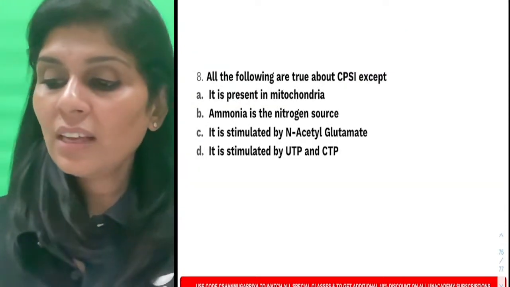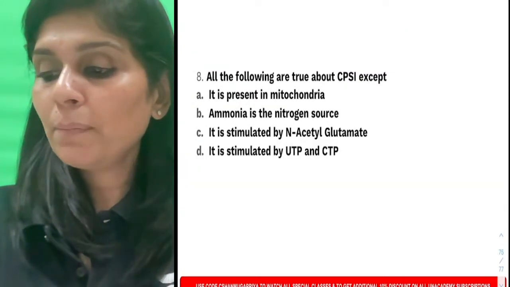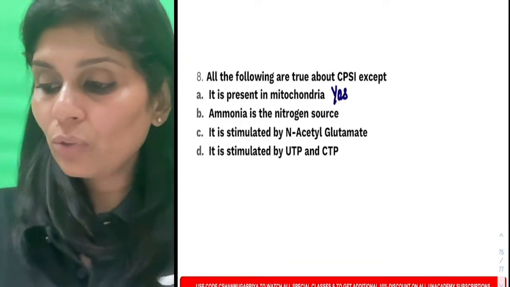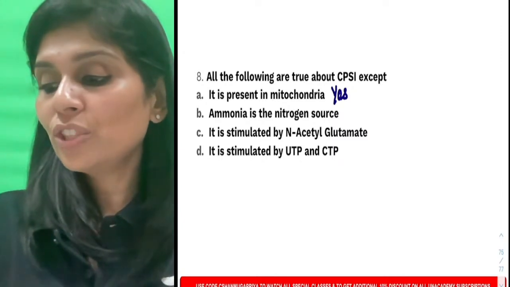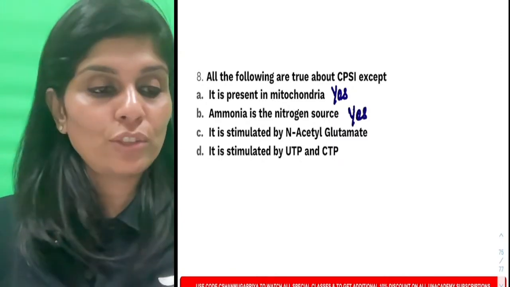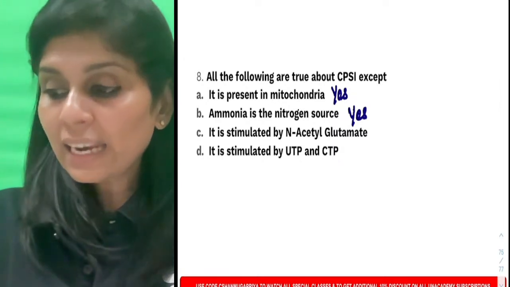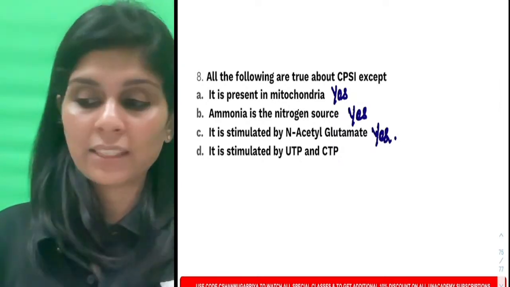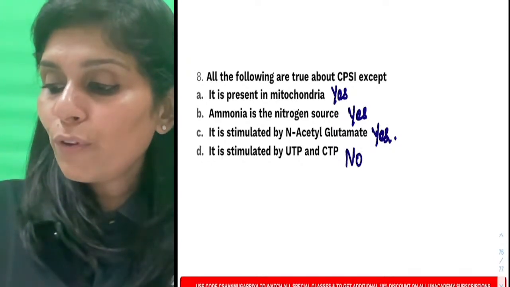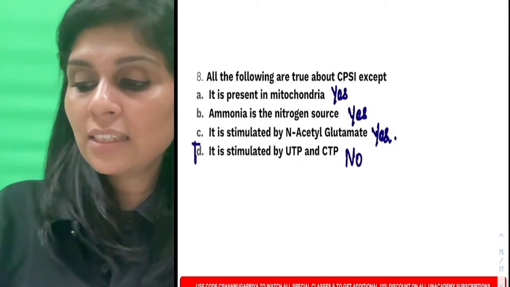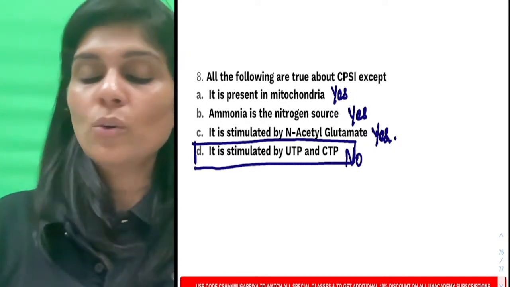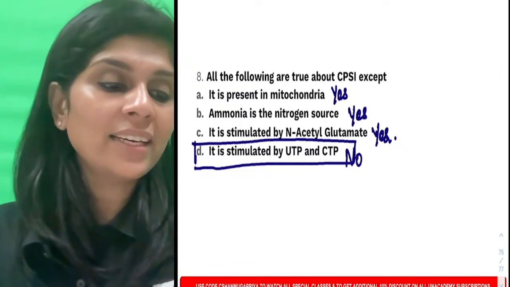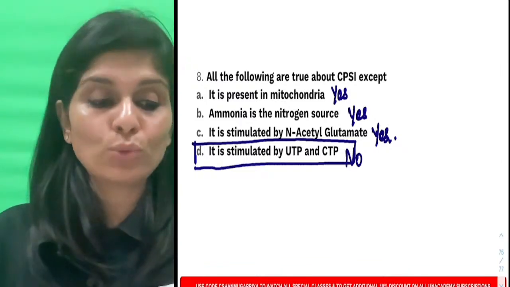Now tell me, true or false? Is CPS1 present in mitochondria? Yes, it is present in mitochondria. Is ammonia the nitrogen source? Yes. Is it stimulated by N-acetyl glutamate? Yes. And this is a false statement because this does not hold good here. This goes and regulates only CPS2, and that too inhibition. Uridine, cytidine and thymidine inhibit CPS2.